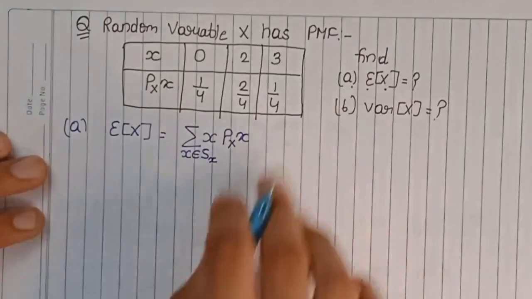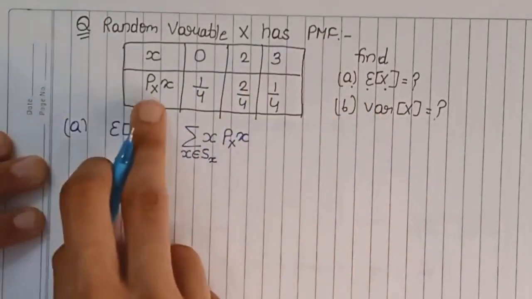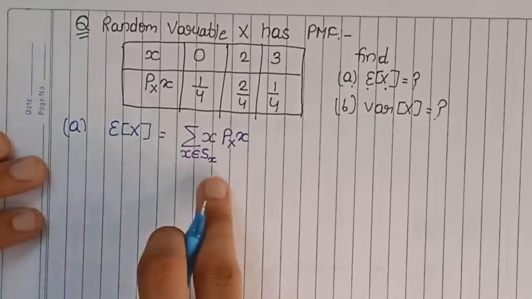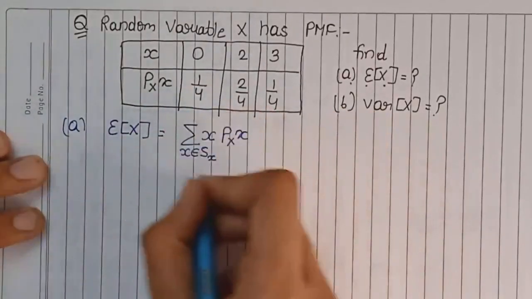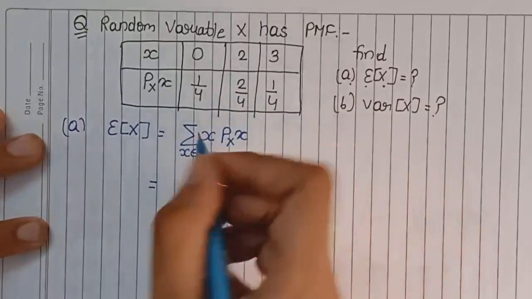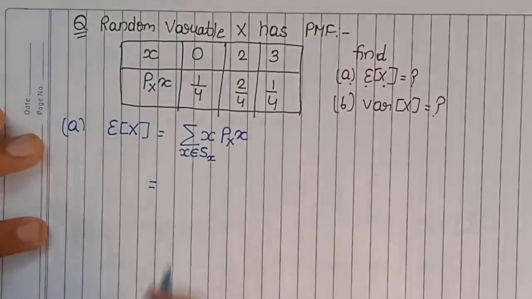Since you know that PMFs are defined only for the discrete random variable, the capital X is a discrete random variable in this case, so we are able to use this formula. How to use it is that you just need to add all these x multiplied with their respective probabilities.